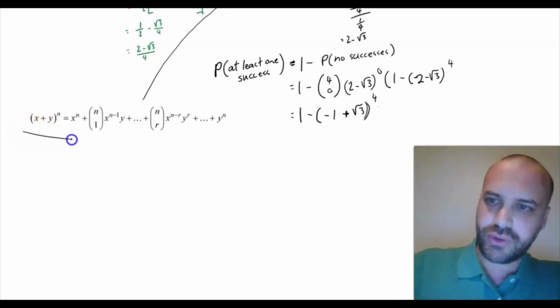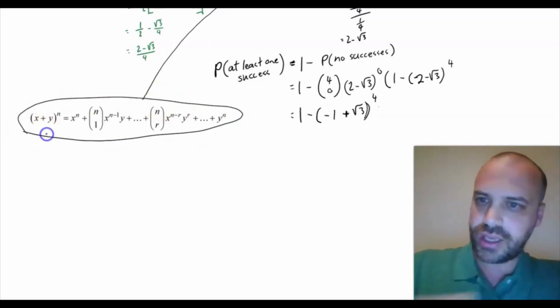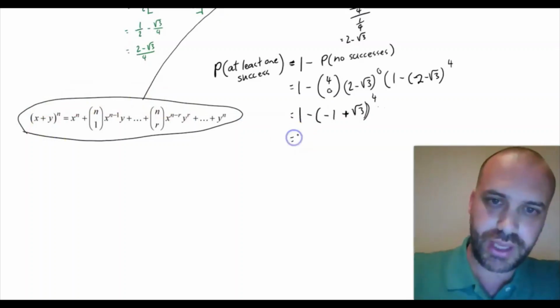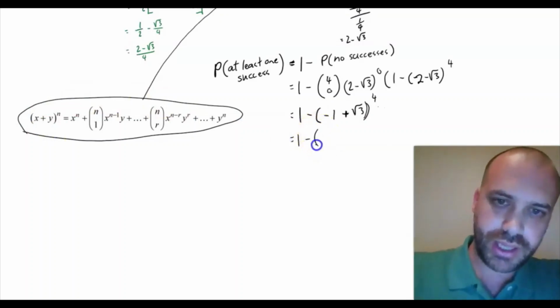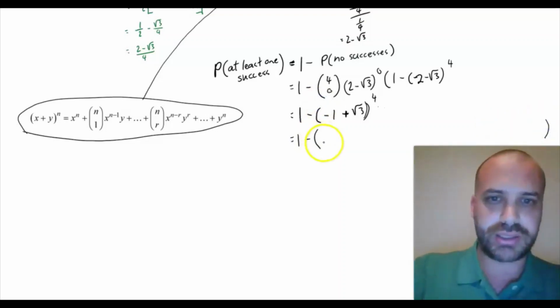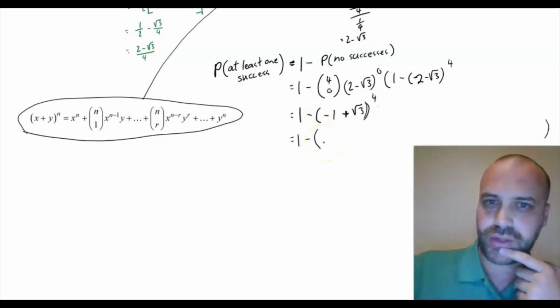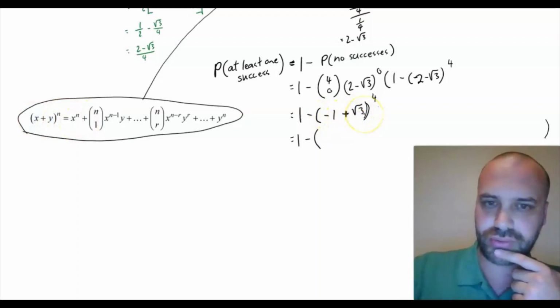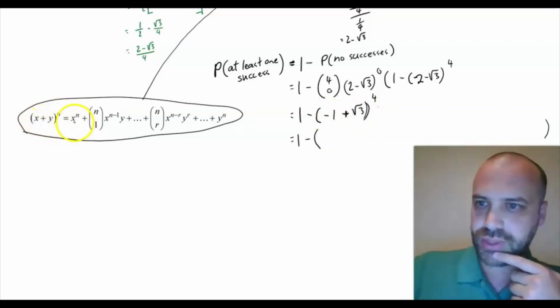I've dived into my formula sheet and I found a formula for binomial expansion. So, equals 1 minus, and then we're going to do our binomial expansion in this big bracket I've created. So, what is our binomial expansion?